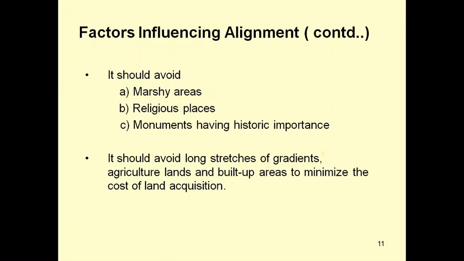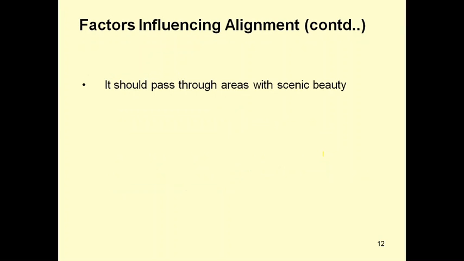Religious places are temples, churches and mosques, and monuments means historical places. In those places we have to avoid the alignment, and it should pass through areas with scenic beauty.